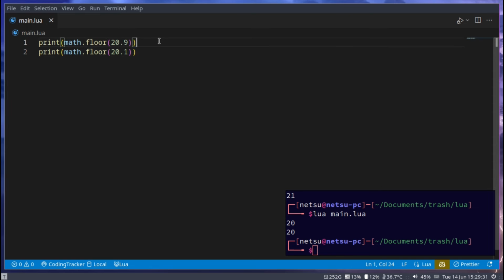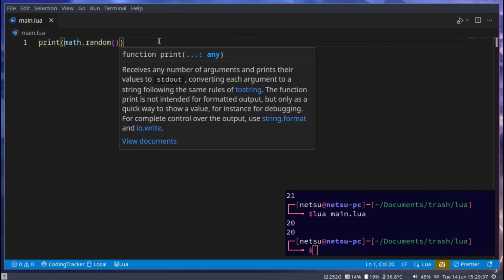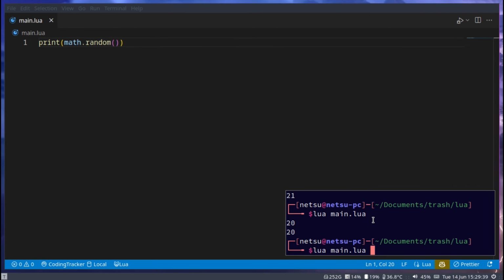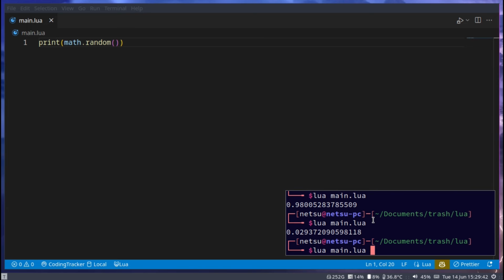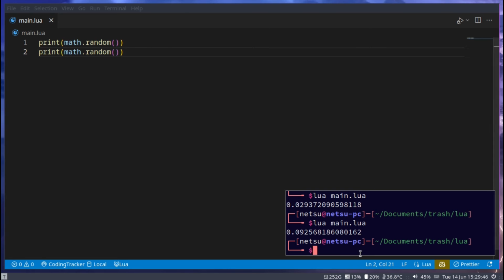And last but not least, let's talk about random numbers. Print math.random. Simple as that, you'll get a random number. Run it, run it, run it. That's cool. You can do multiple. So that's pretty neat.